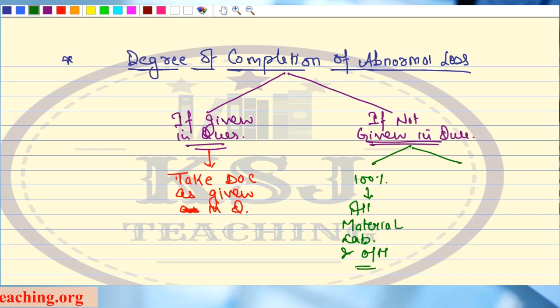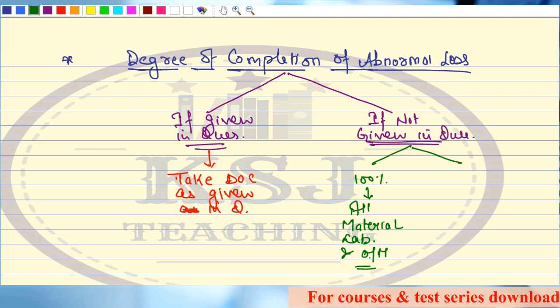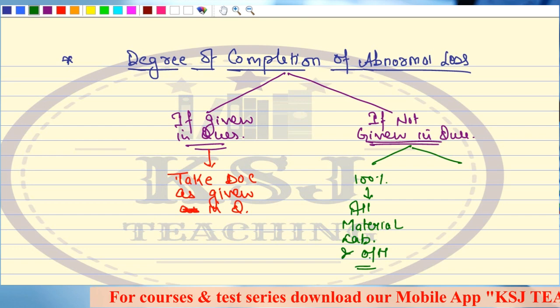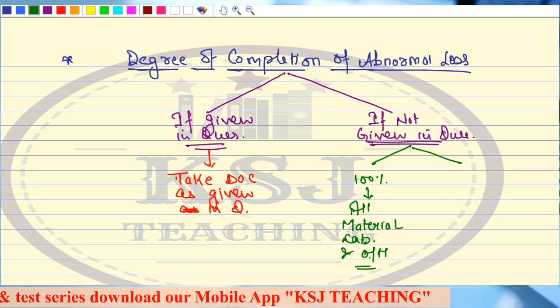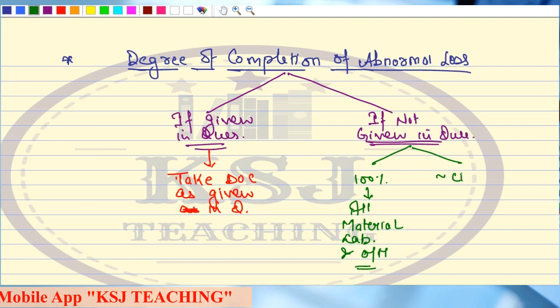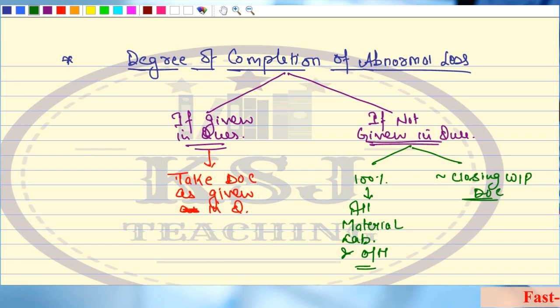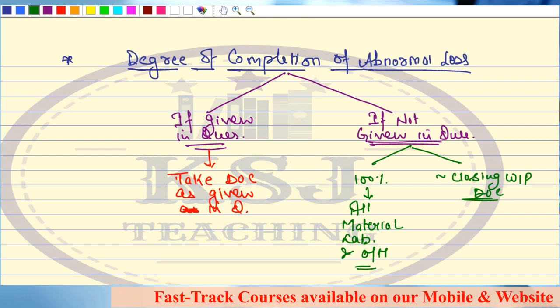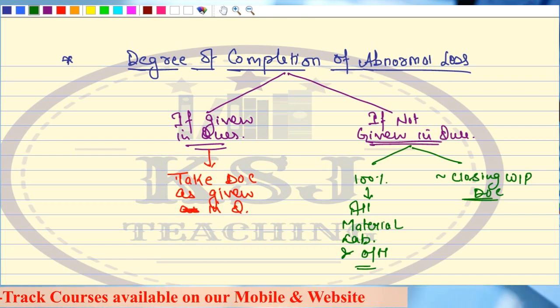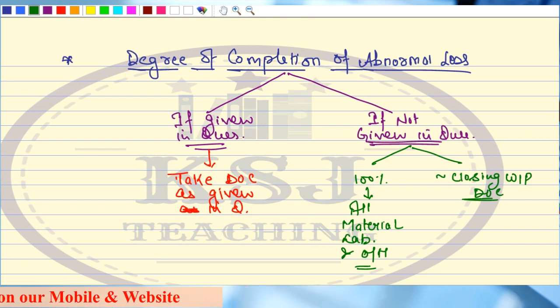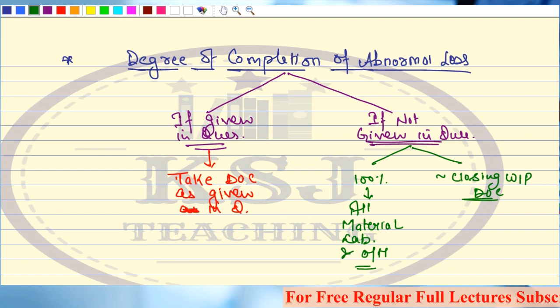Sir, what is the second alternative? The second alternative, which the institute has been following in some of the questions, I'll not say all of the questions, is to take the degree of completion equivalent to closing WIP. So if the closing WIP degree of completion is given in the question, they say take the same degree of completion for abnormal loss. So this is the viewpoint: if it is given in the question, then take the degree of completion as given, no problem. If it is not given in the question, the preferred way is to take it as 100%.